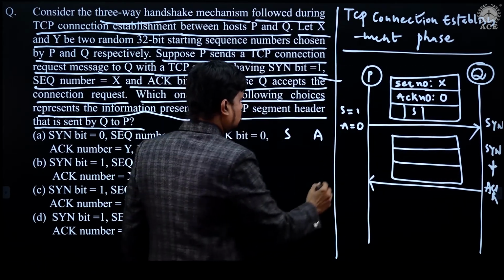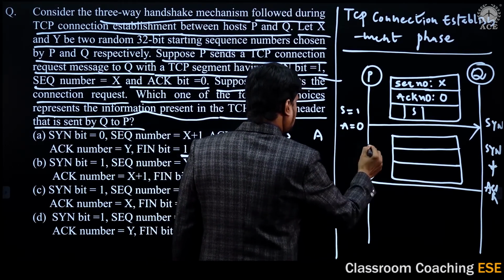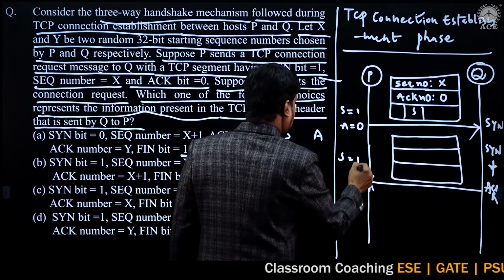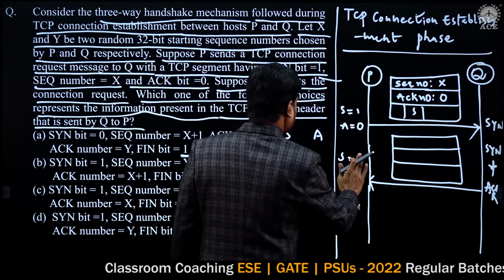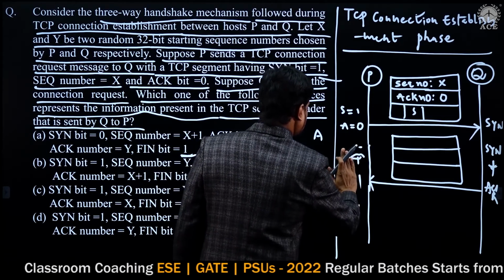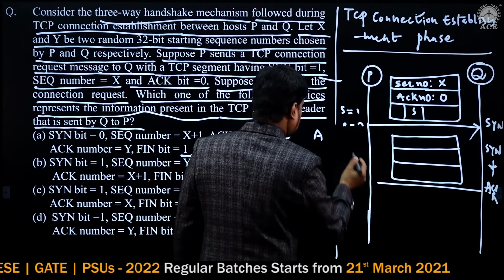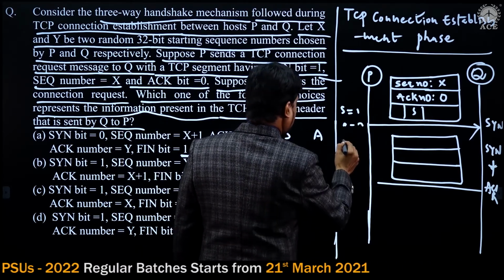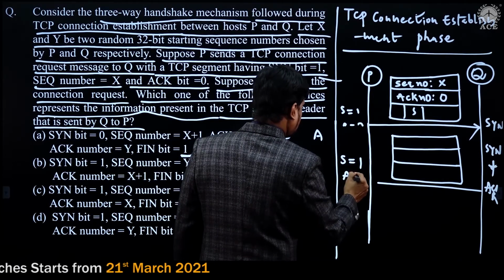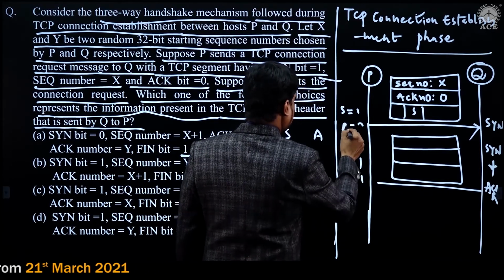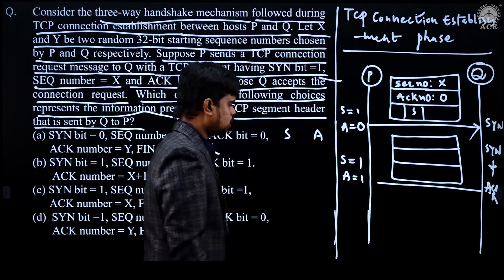So the synchronization flag is set, and the acknowledgement flag is also set here. But in the given option, only the synchronization flag is set and the acknowledgement flag is not set.